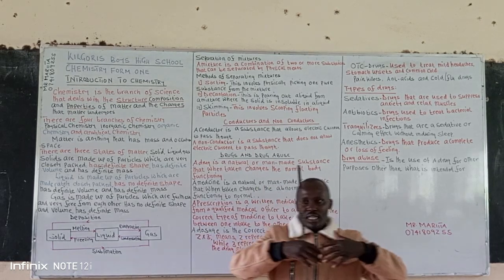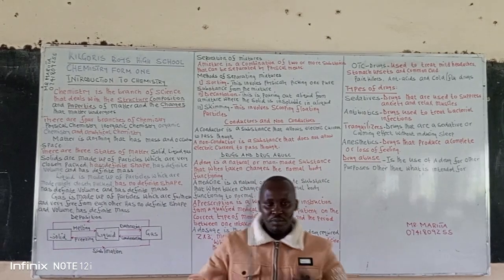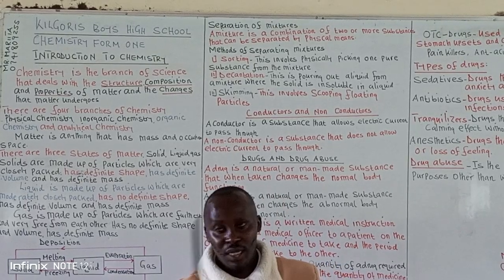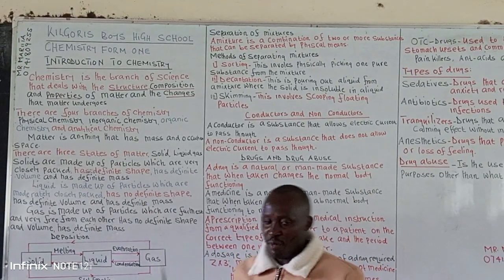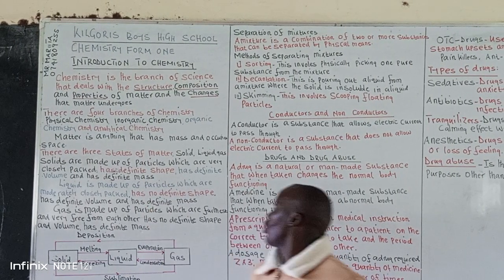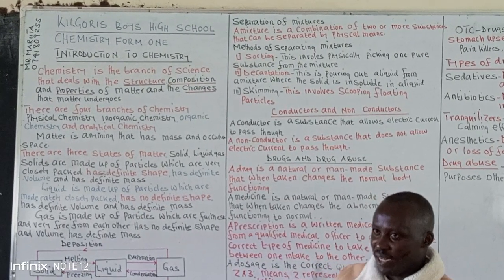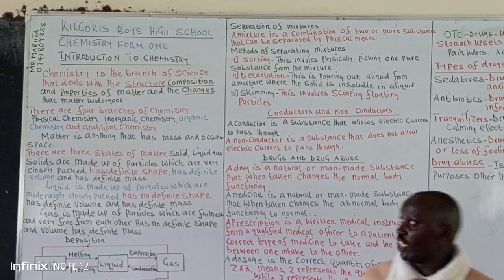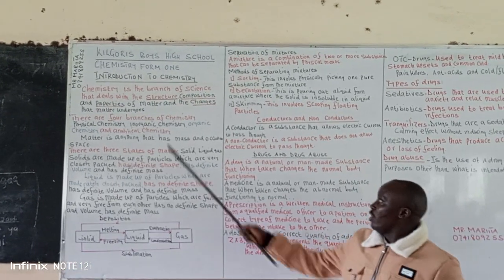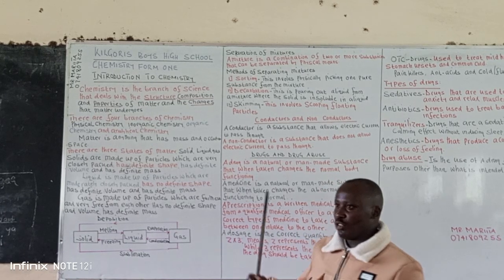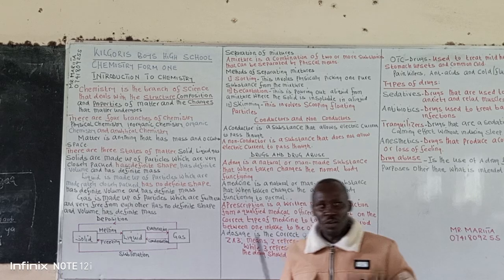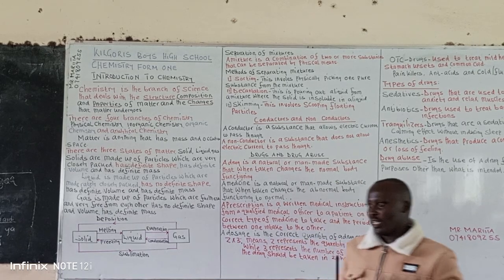how the substances are being structured. It talks about the composition. What is the composition of the substances? You talk about the properties, physical properties and chemical properties of matter, and the changes that the matter undergoes. So in the definition, you should talk about the structure, the composition, the properties, and also the changes that matter undergoes. That is how simply you can define what is chemistry.